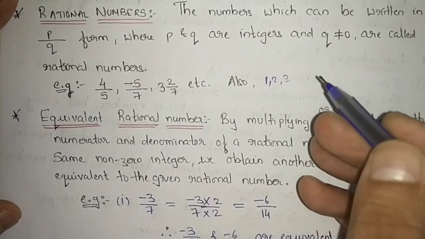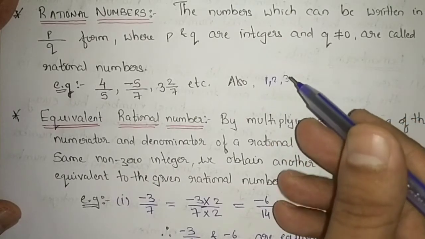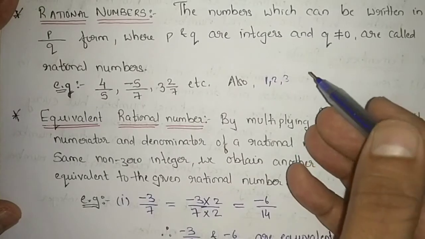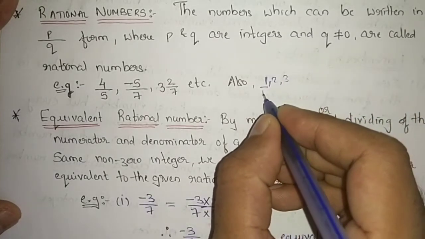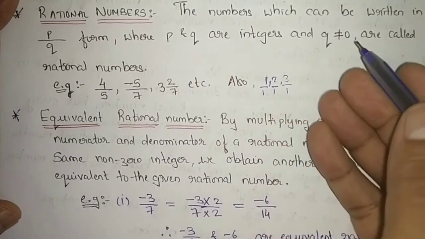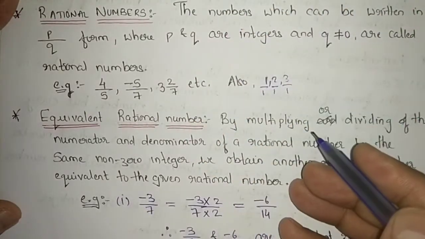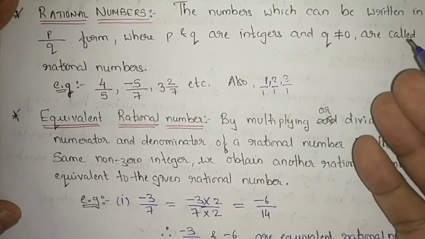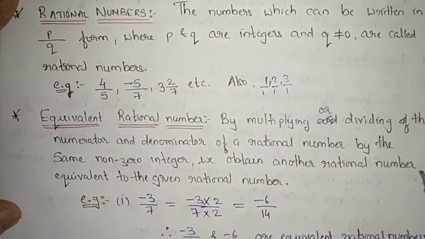Because every natural number, every whole number and every integer can be written as 1 by 1, 2 by 1, 3 by 1, 4 by 1, minus 5 by 1, 0 by 1. All of them can be written in p by q form. So every natural number, integer, whole number, fraction number is also a rational number.